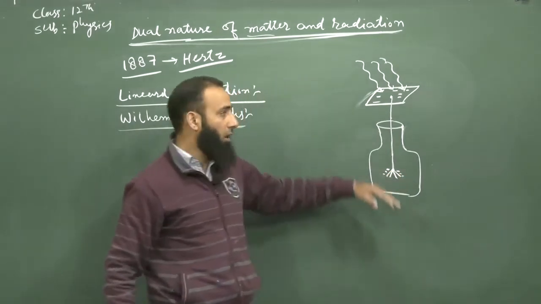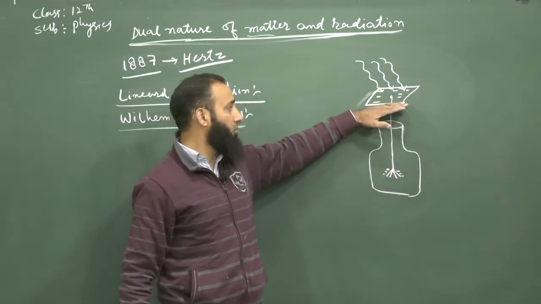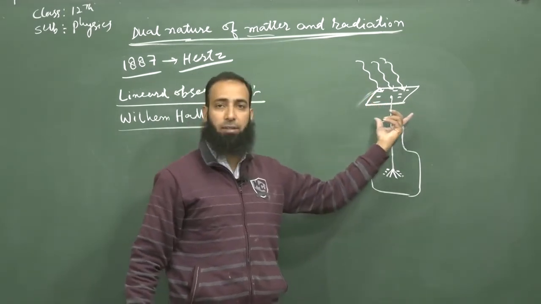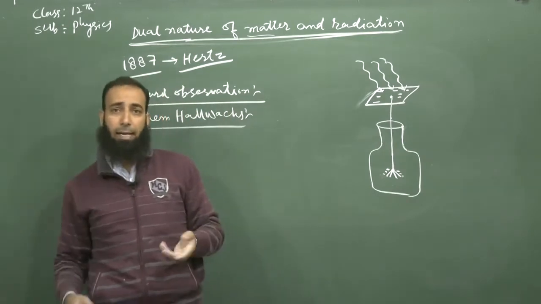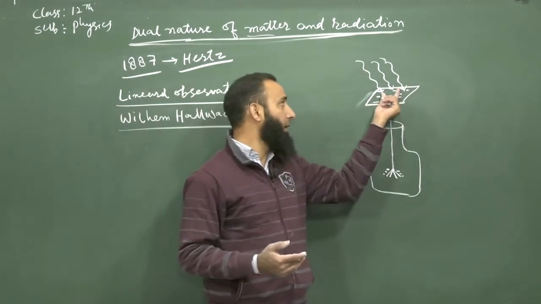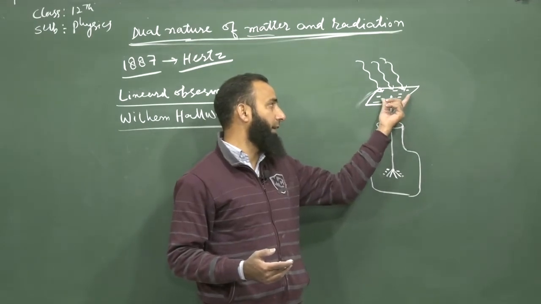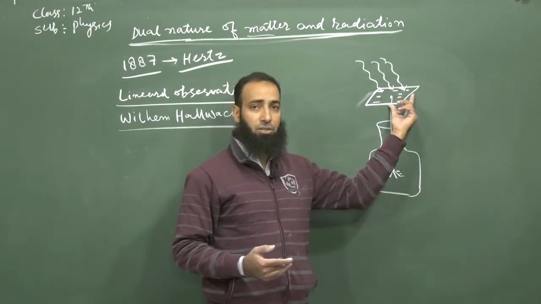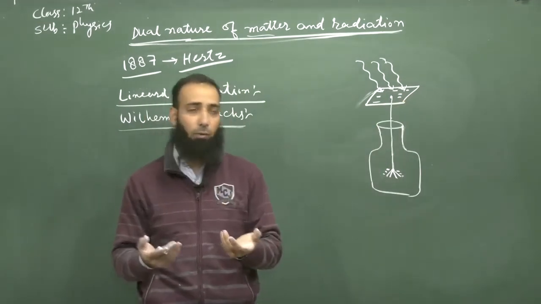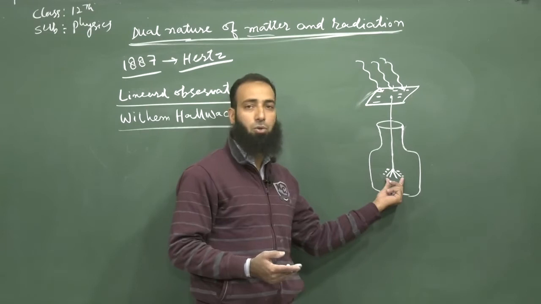It means there is no further negative charge on the zinc plate. Since electrons are negatively charged particles, what was happening is that when the ultraviolet radiation strikes the negatively charged zinc plate, electrons are coming out, and with the result, the negative charge goes on decreasing.